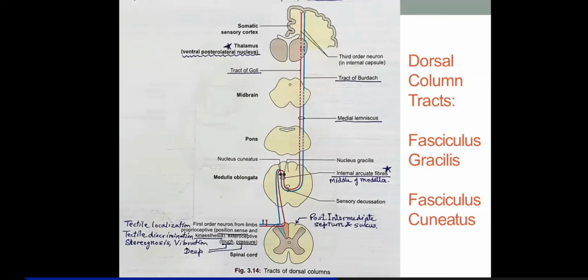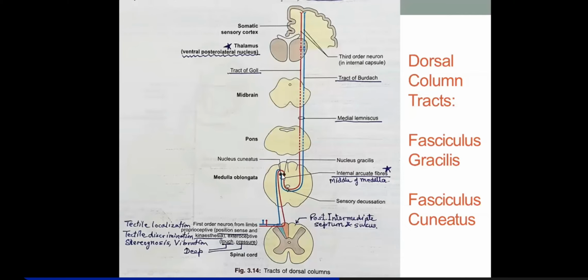From these nucleus gracilis and cuneatus, these second order neurons will now decussate and move to the opposite side. The second order neurons will move to the opposite side anterior to the central canal, at the mid of medulla, or even a little lower, because you don't find the fourth ventricle here, you're seeing the central canal.